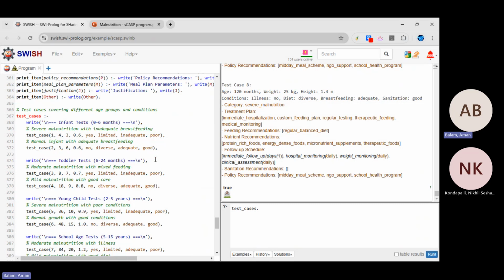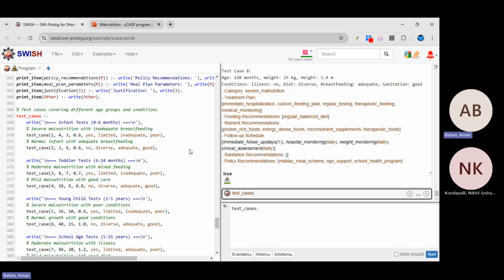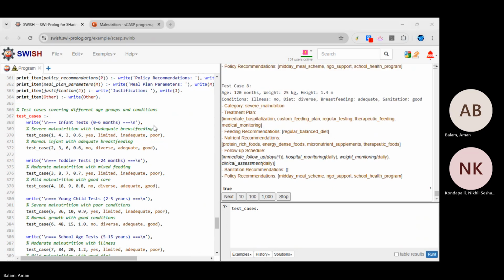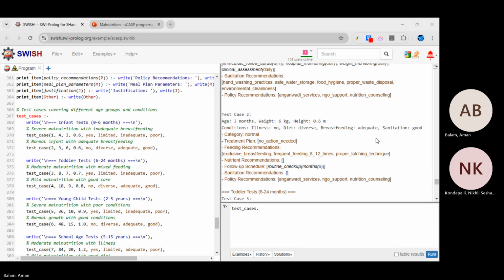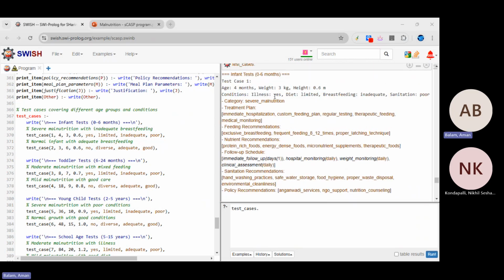So here we have some tests, which I'll run for different age ranges. If I click run, we have 8 test cases, starting with 1, just a brief overview. You can see the parameters that are input. We categorize them as severe. We provide a treatment plan, some feeding recommendations, protein-rich foods, and a schedule. We also have policy recommendations as well, and sanitization recommendations.